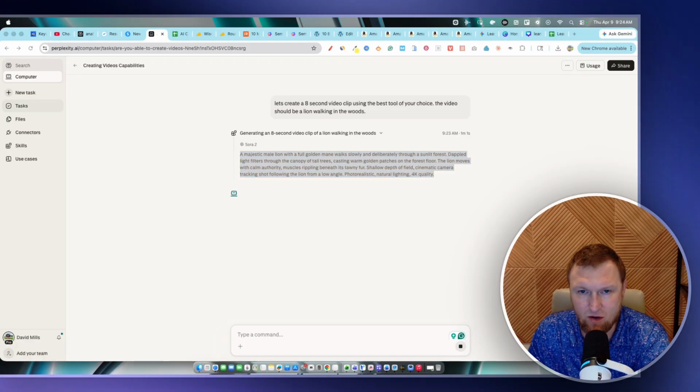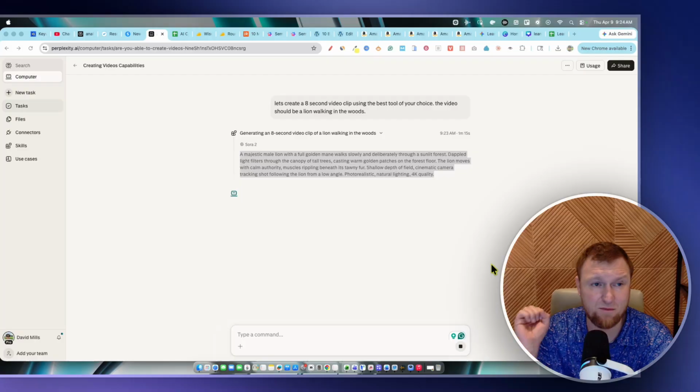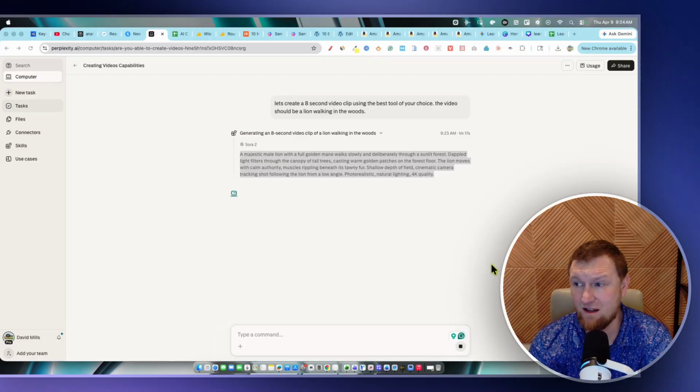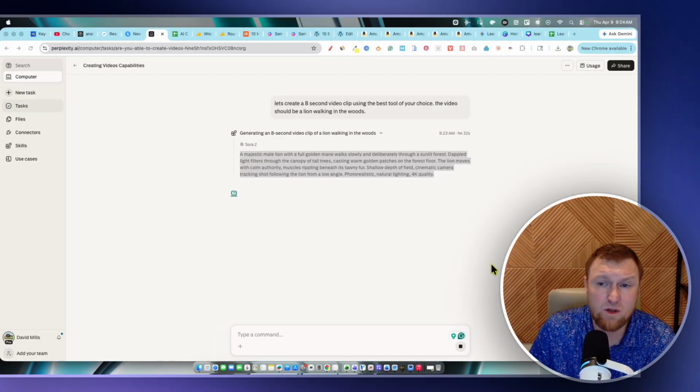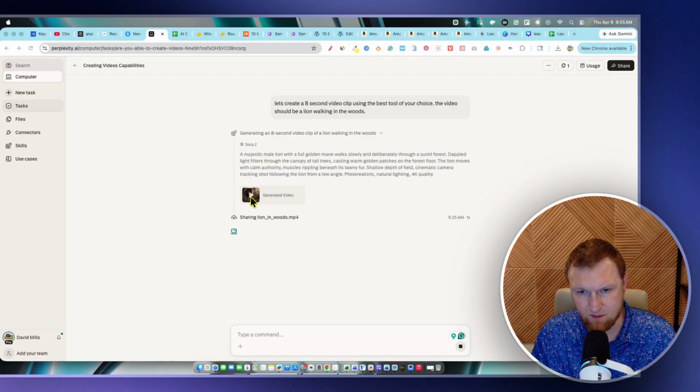And one thing to mention about Computer, which is so cool, is that it just automates. You just tell it what to do, and then it picks the tool of choice. You can tell it what tool you want, but you don't even have to come down here and select what tool to use. Computer is like an auto agent that will come up with an automation, a task, choose the right large language model, and go to work and do your task for you. We'll be right back. It does look like it's fixing to be done.